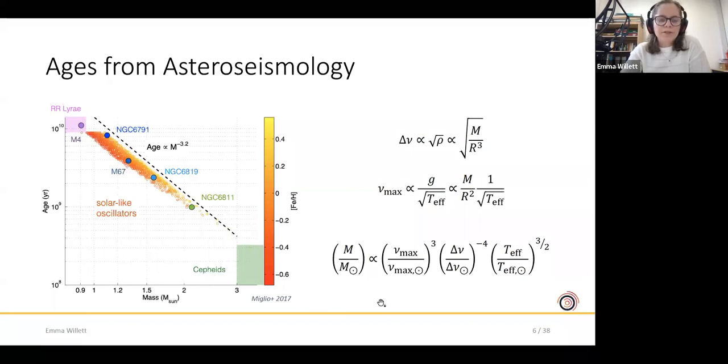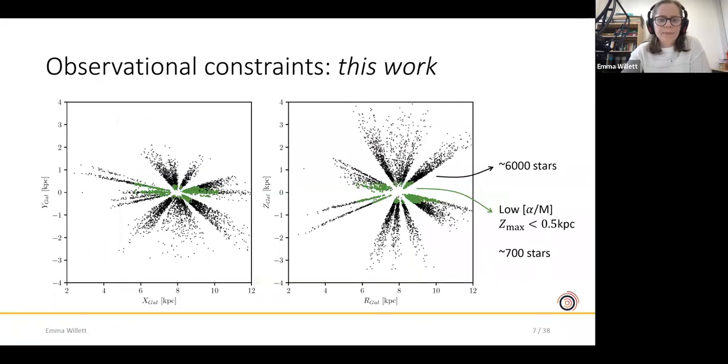So with constraints from asteroseismology, we have a powerful tool to date stars, which is great for galactic archaeology. In this work, we have a sample of about 6,000 stars where we have robust spectroscopic parameters from APOGEE, astrometry from Gaia DR3, and also homogeneously determined ages from K2 asteroseismic observations. And from this sample, we down select stars in the thin disk in two stages.